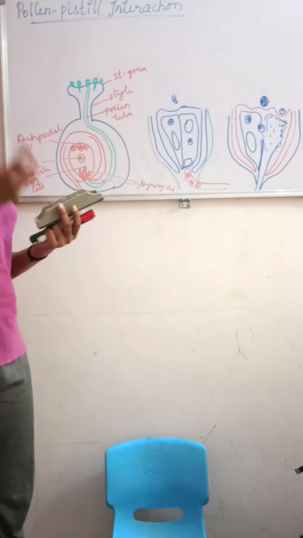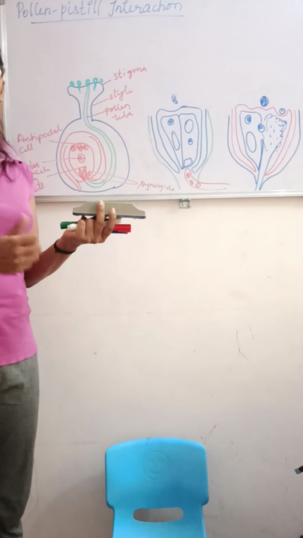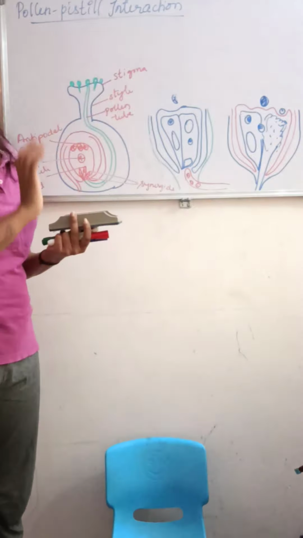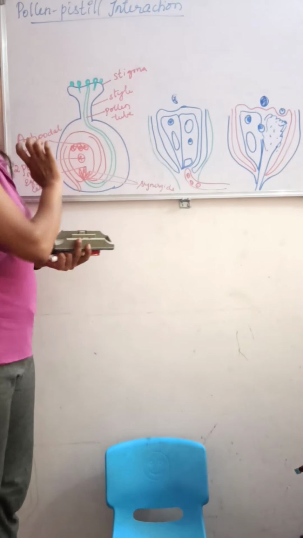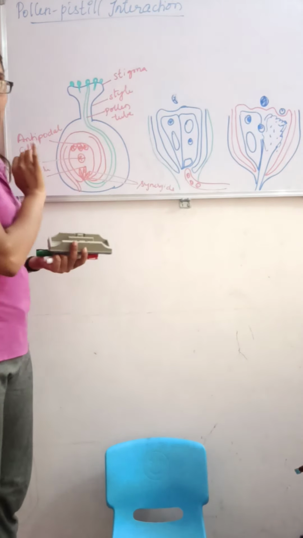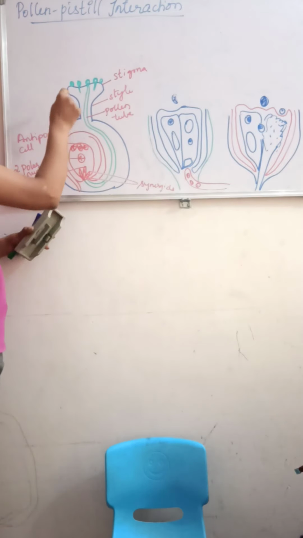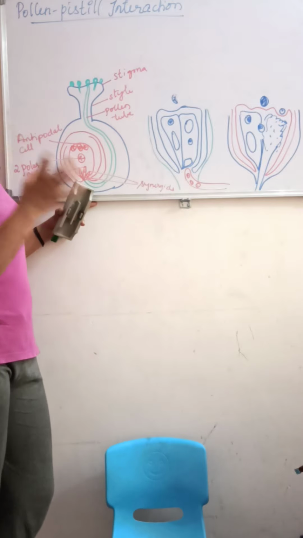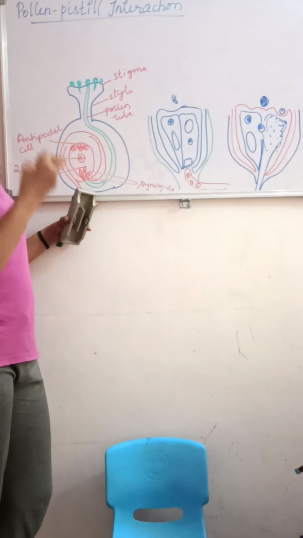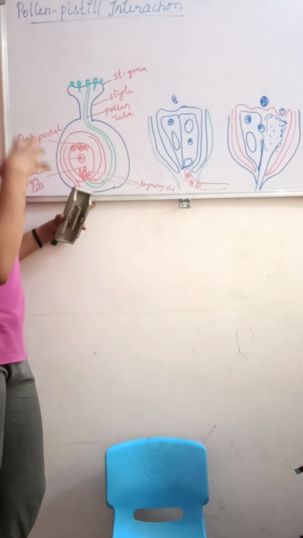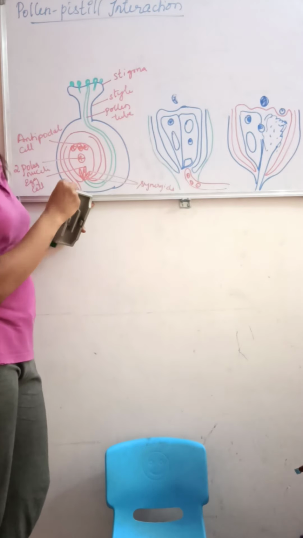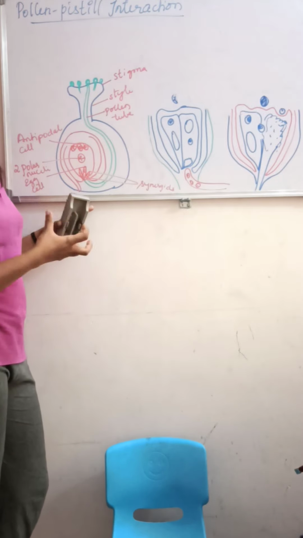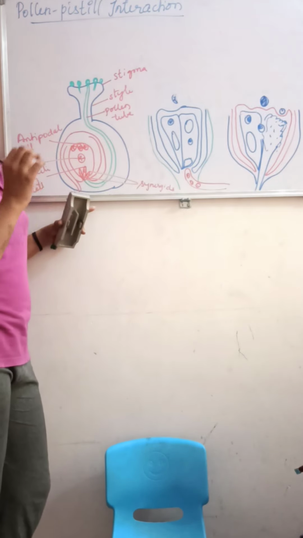That means the pollen grains may be compatible or incompatible, from the same species or from another species, and they will be deposited on the stigma. But here the pistil, the gynoecium or the stigma, will recognize which is the correct pollen and which is the wrong pollen. Which one? The pistil. The pistil will have the ability to recognize the compatible and the incompatible pollen grain.